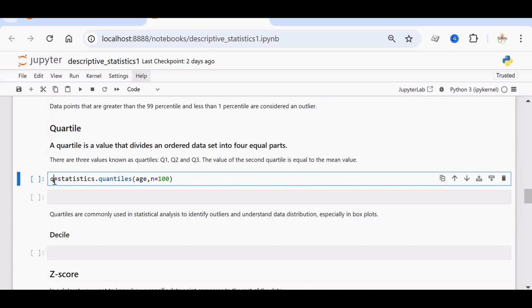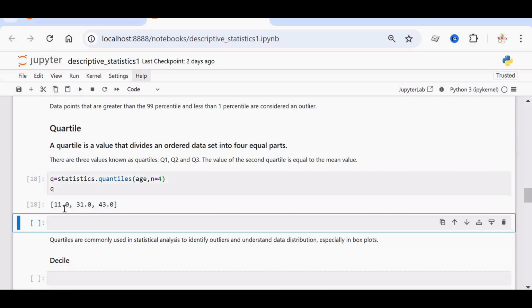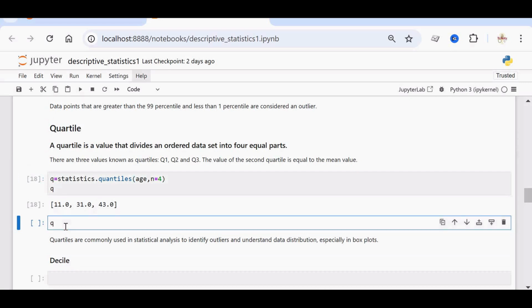Q is equal to statistics.quantiles. Here the data is divided into 4 equal parts, so n is equal to 4. If you just give Q alone, you will get Q1, Q2 and Q3. If you want to find out the second quartile, it should be Q of 1.